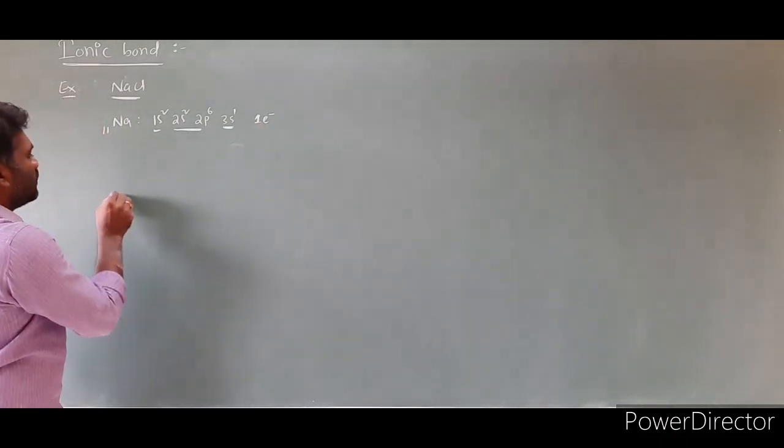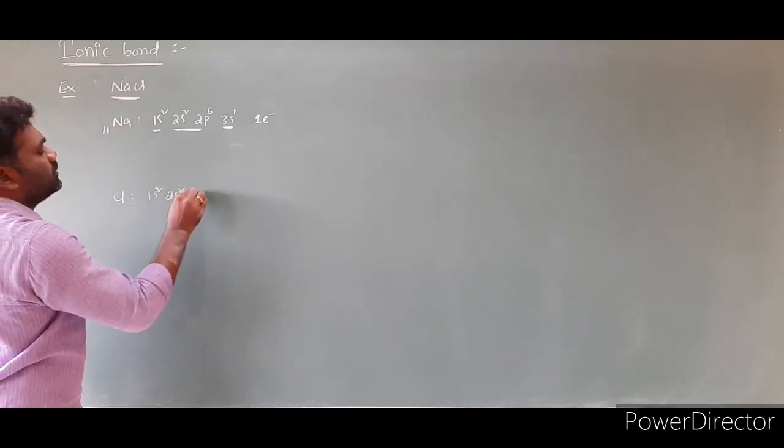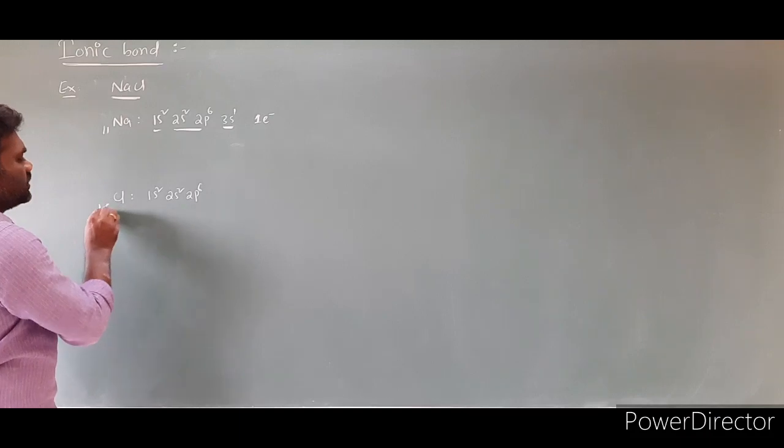Right. I am taking chlorine. The chlorine electron configuration is 1s2, 2s2, 2p6. Atomic number is how much? 17.